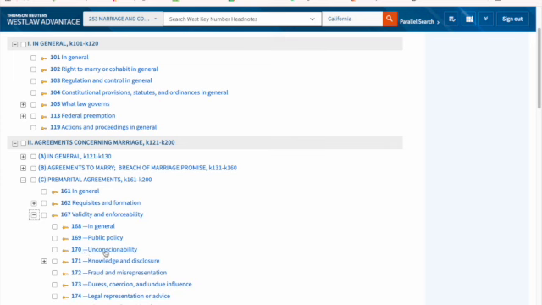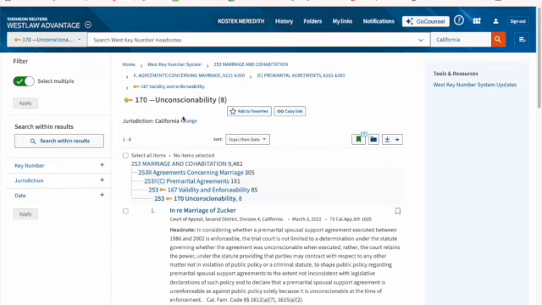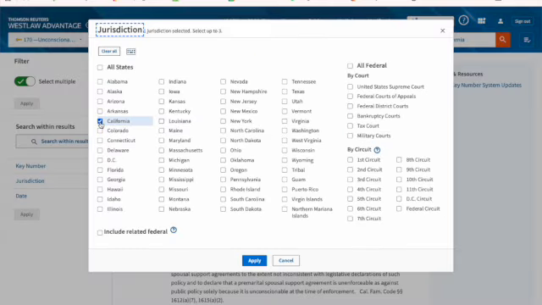And here we have unconscionability. Now notice I'm in California, so I'm going to go ahead and change that. I can change it from California to all states and all federal, just looking for one good case. Or since I know my jurisdiction is Alaska, I can go ahead and apply that.